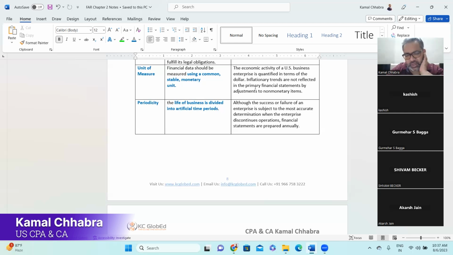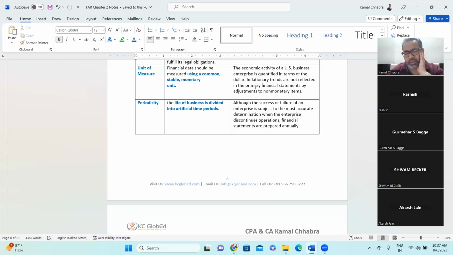There are a few factors you need to keep in mind, like from where you are doing the majority of your earning, in which currency you are doing the majority of expenses, in which currency you have purchased the capital, and so on and so forth. All those criteria you need to evaluate, but if those criteria are met, then you can change the monetary unit from local currency to the US dollar as well.